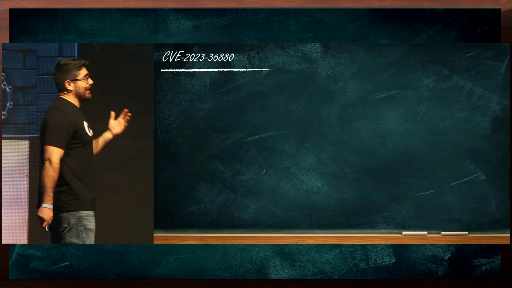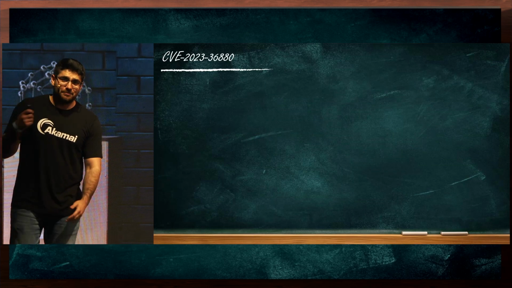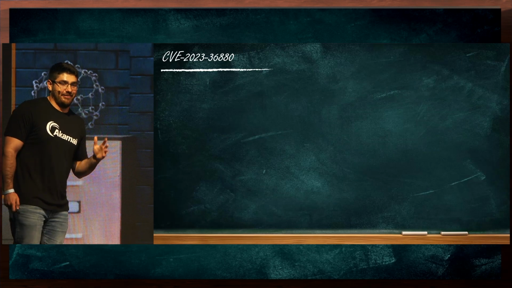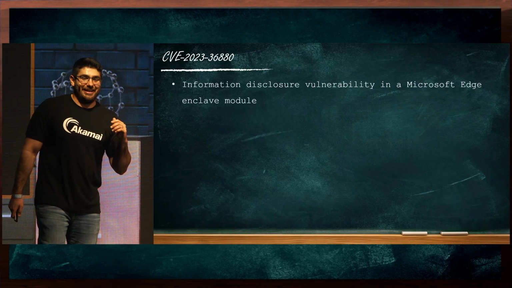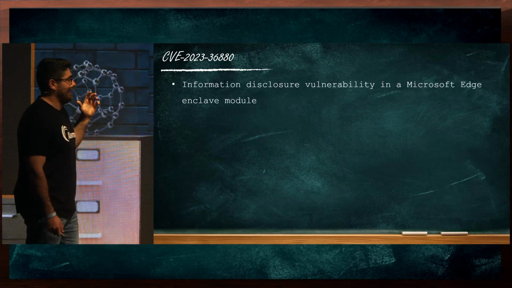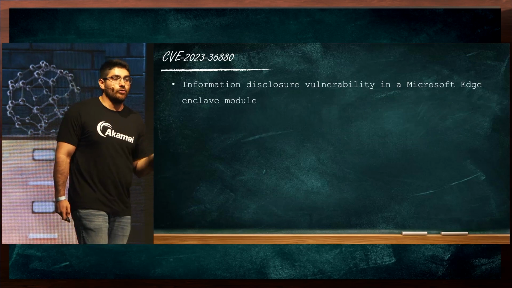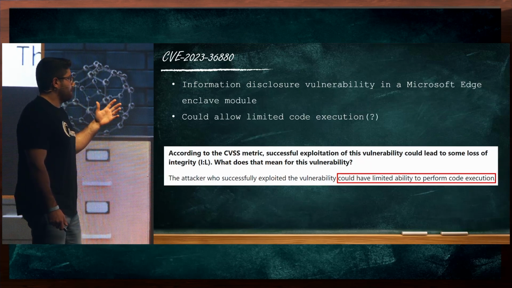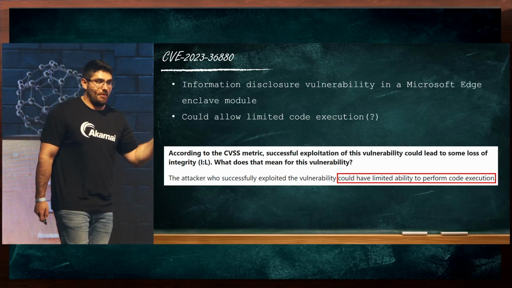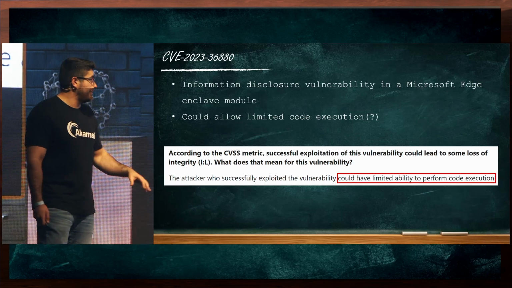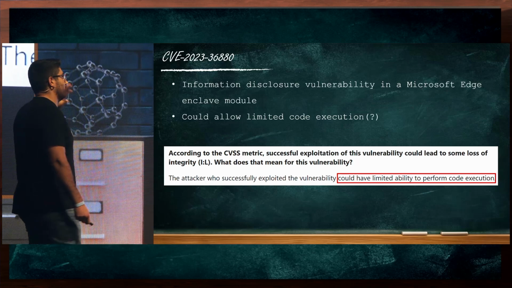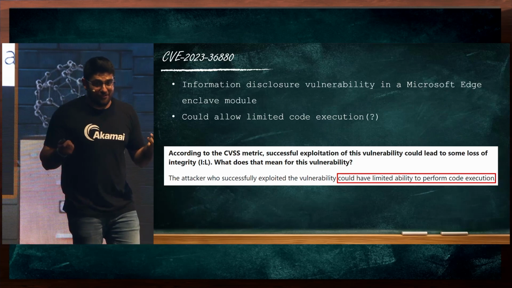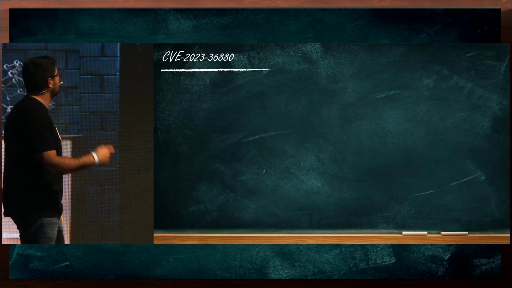So I began looking for such a vulnerability, which eventually led me to CVE-2023-36880. This is a very interesting vulnerability in an enclave module that is used by Microsoft Edge. Now, while the vulnerability is classified as an information disclosure vulnerability, if you take a look at the actual notes, you will see that Microsoft also claimed that it could allow limited code execution. So it sounded pretty interesting. I decided to dig into it.